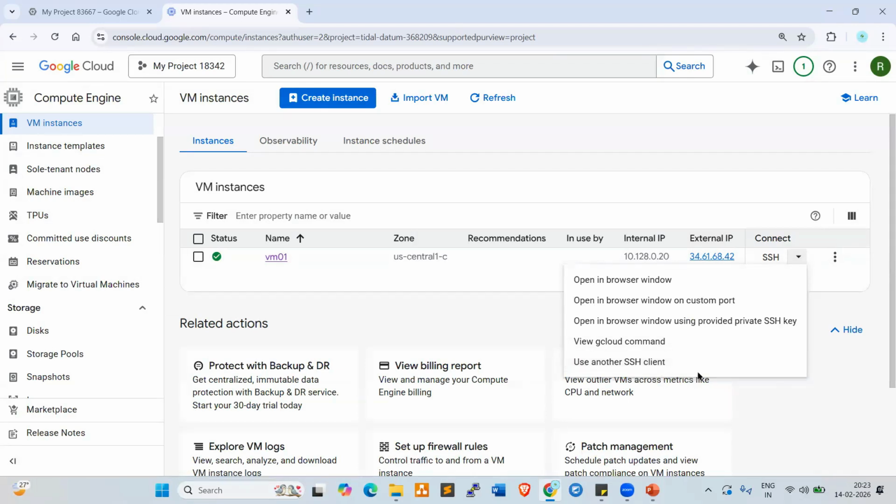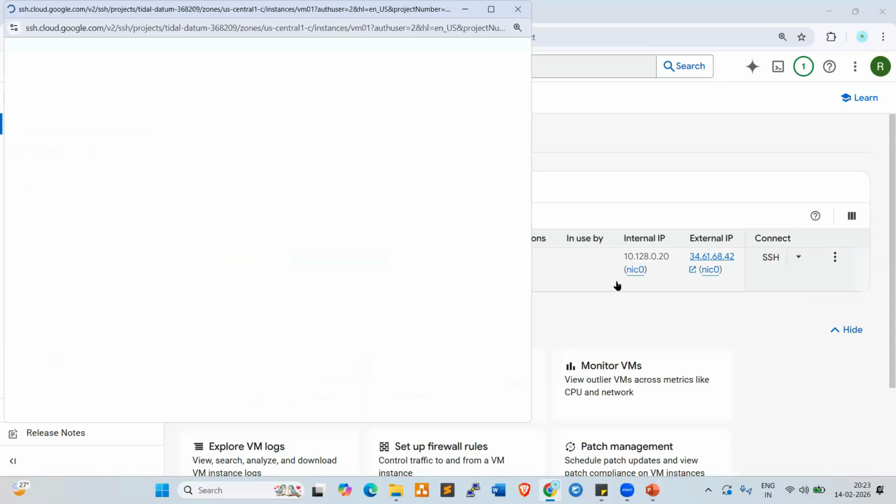Okay, so in real-time projects, always use the first one. When I click on this, what will happen? Automatically one browser window will be opened. In that, the server will be connected automatically. Look at here. Click on open in browser window. Now it is connecting.